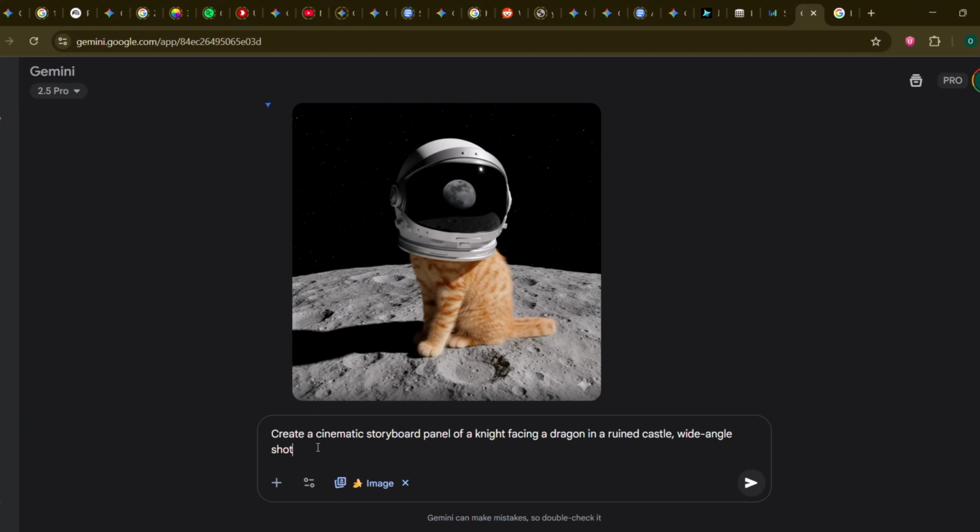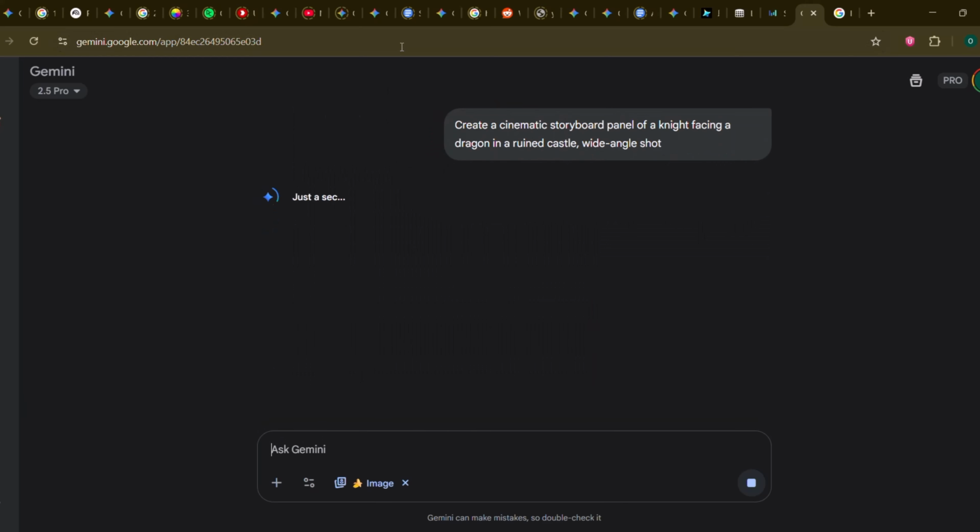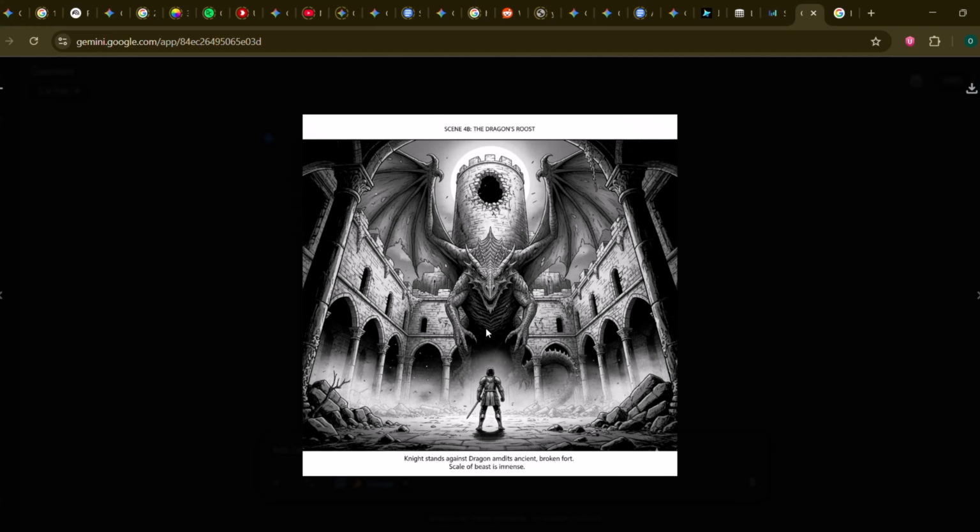22. Concept art and storyboarding. Need to visualize a scene for a story or film? Create a cinematic storyboard panel of a knight facing a dragon in a ruined castle. Wide-angle shot. Generate a whole sequence.